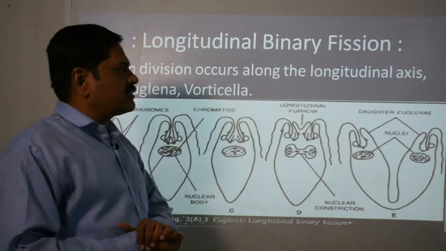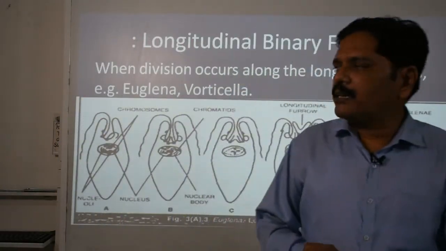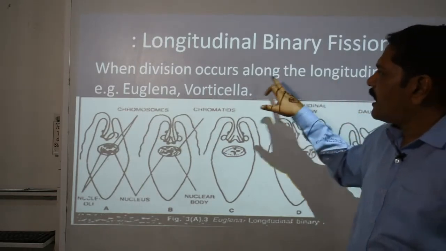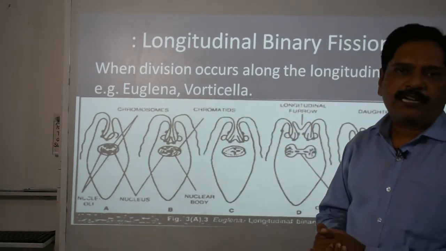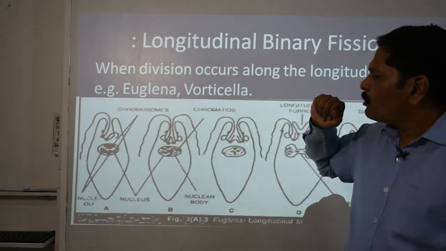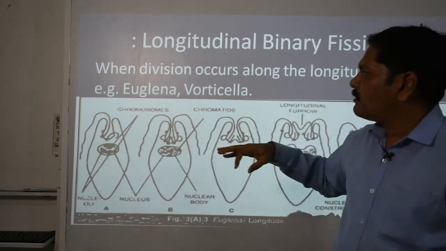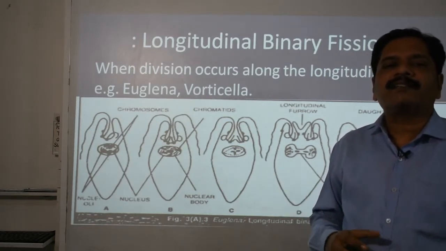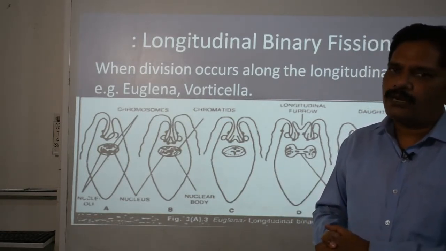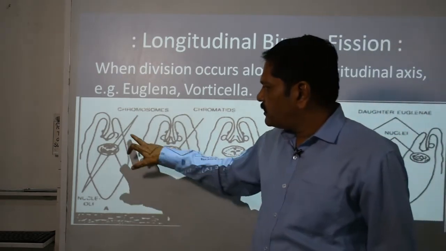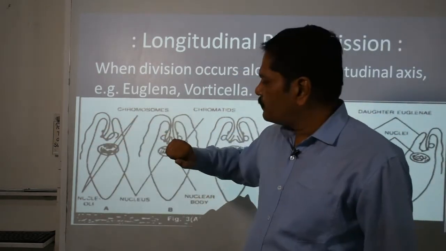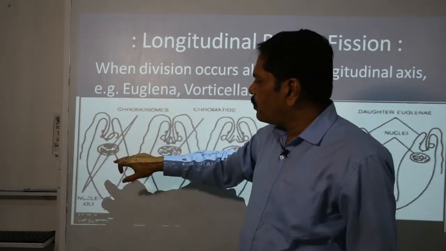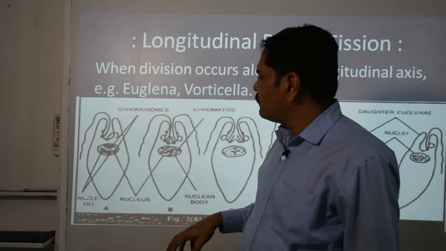Now we are moving forward, that is the longitudinal binary fission. When the division occurs along the longitudinal axis of the individual, it is called longitudinal binary fission. And the very well known example is Euglena. In your last year classes you learned about Euglena, okay. In this Euglena you can see that it is spindle shaped in nature, having this flagellate structure, this eye spot, and this nucleus, okay.